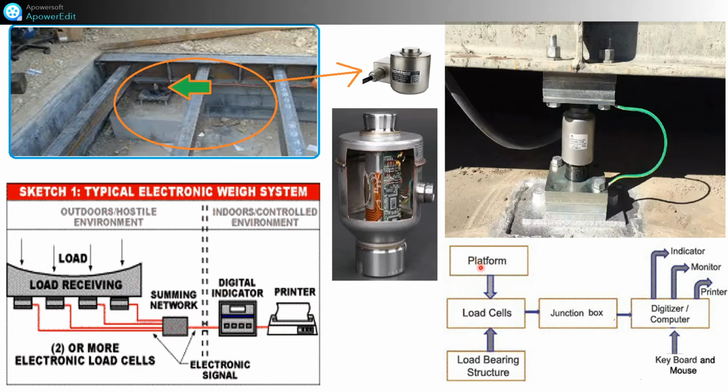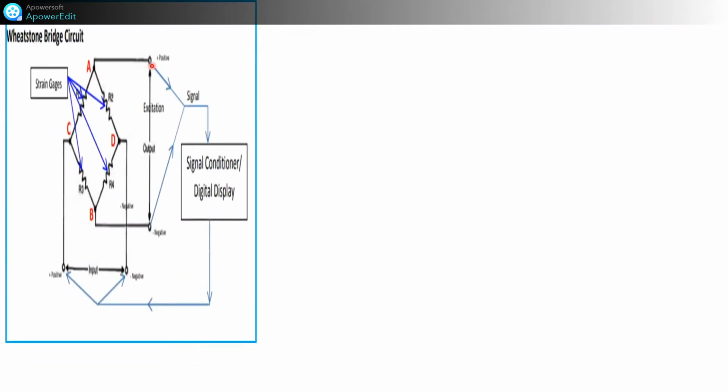This is the flow diagram. When the truck comes over the platform, the load cells are under the load bearing structure. The signals come to the junction box, and the junction box converts them into a digitizer or computer, which shows on the indicator, monitor, or printer, and the computer is connected with the keyboard and mouse. So friends, how does it work?